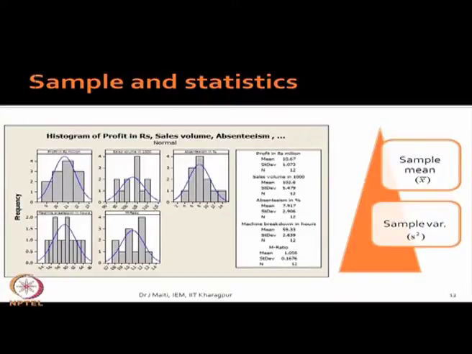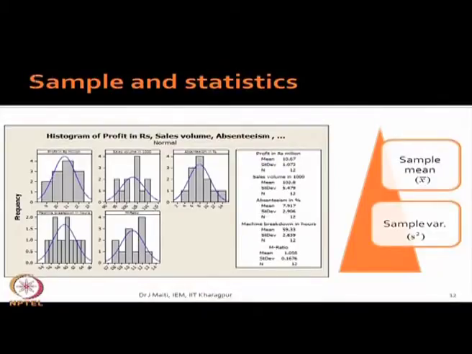Can you remember that example, last example, that small company. We can give a name to this company. I have given that Citycan. So, later on I will use the word Citycan. The company name is Citycan. So, these are the profit, sales volume, absenteeism, all those things.